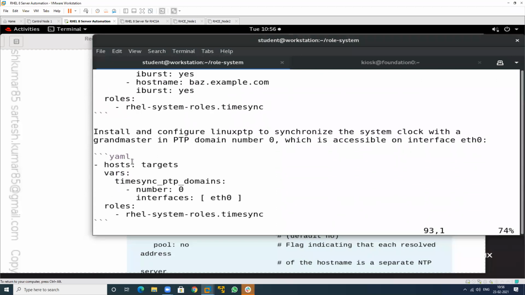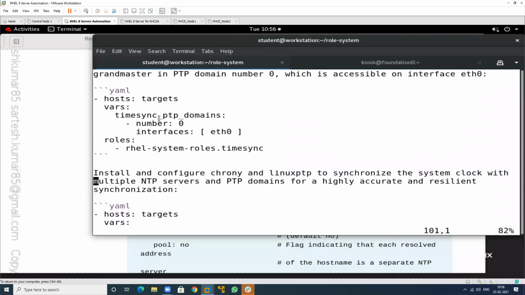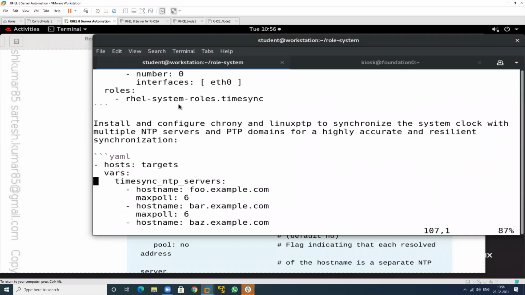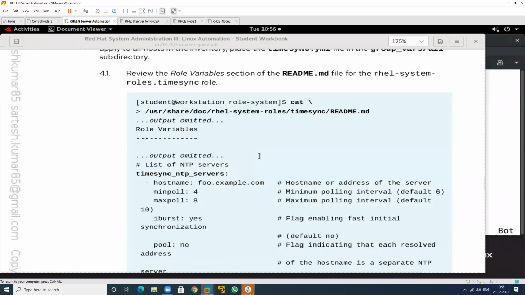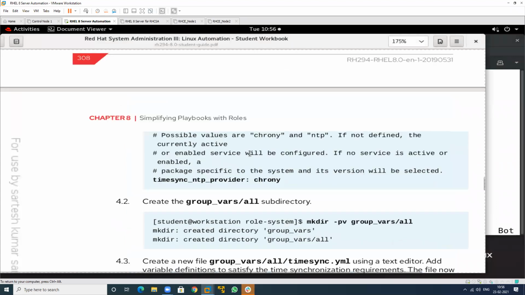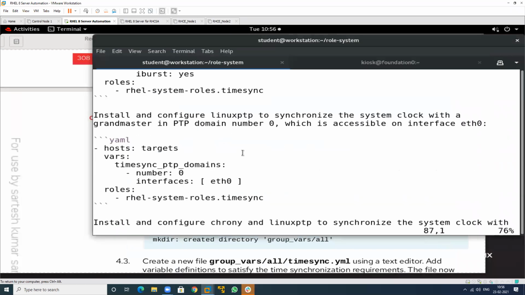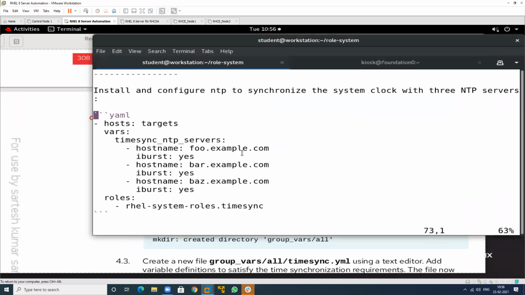And this one also. What is the last one? That is chrony. Where is chrony? Chrony is the last one, this one.